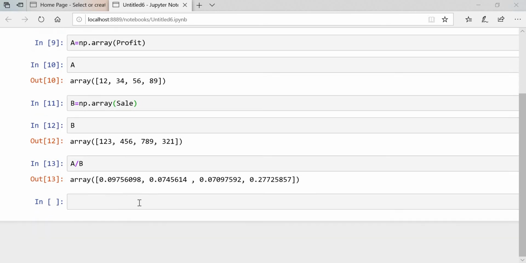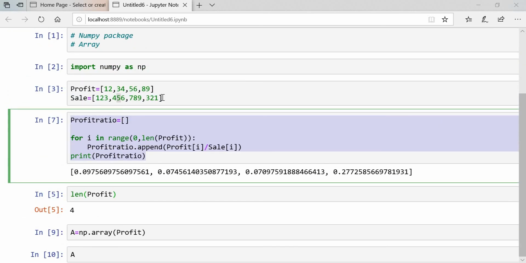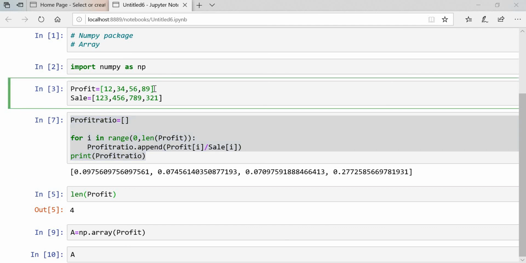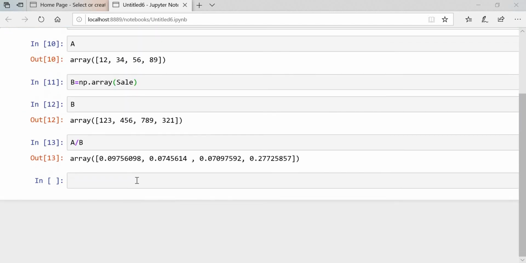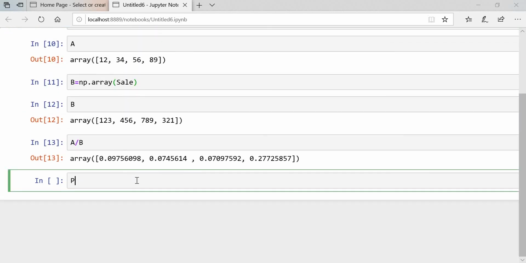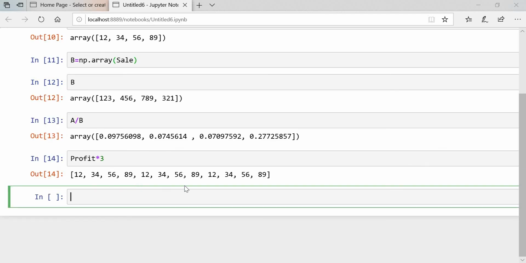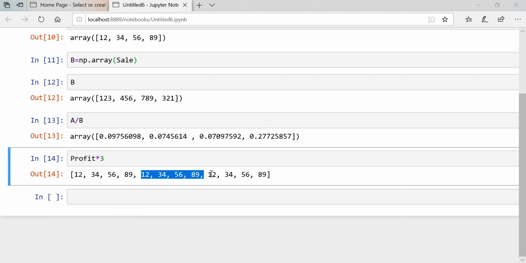See, simply from this profit, if you want to multiply each individual element by any number, let's say I want to do the multiplication by 3. Once you do it like this, see, it will triplicate your list, that is 12, 34, 56, 89, then again it will repeat. It will not multiply your individual elements.